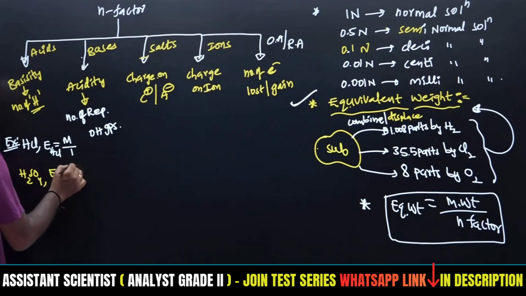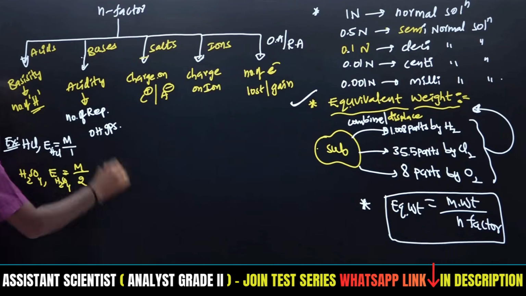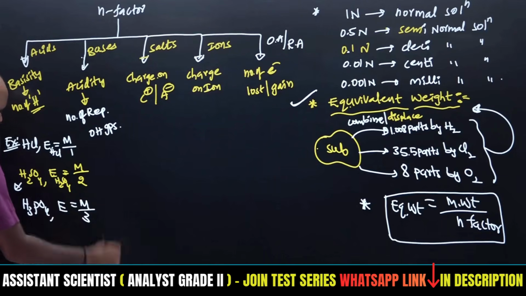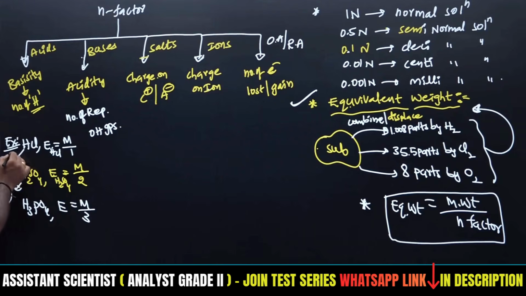Equivalent weight of H2SO4 is the molecular weight divided by 2, because 2 replaceable hydrogens are there. Like H3PO4, the equivalent weight is M by 3, since 3 replaceable hydrogens are there. Here 2 replaceable, here 1 replaceable, here 3 replaceable hydrogens are there. So that's why this is the thing, right?